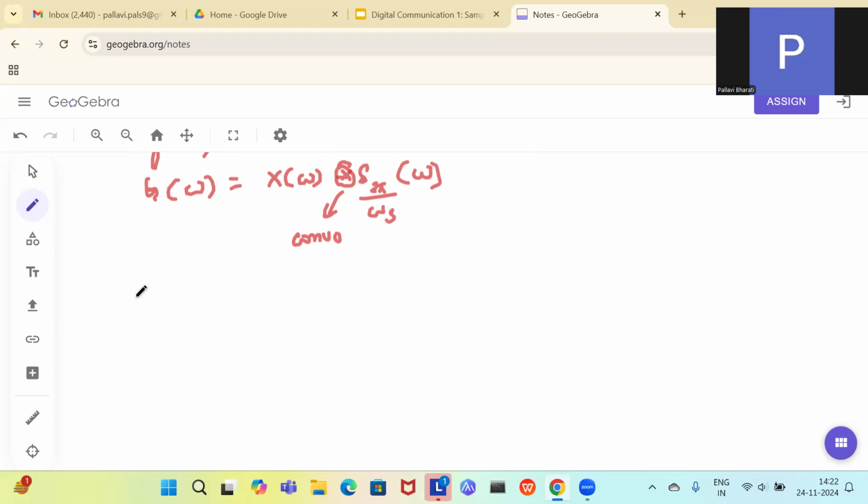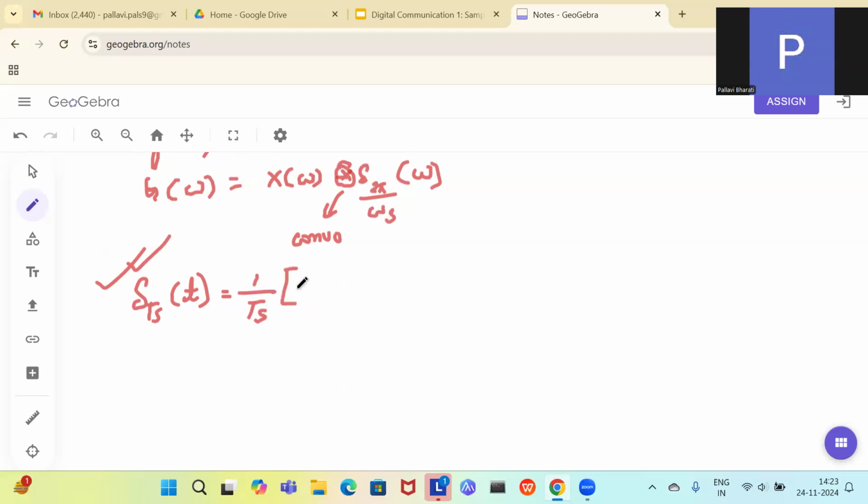When we take delta Ts(t), we can write it in the time domain as a trigonometric Fourier series. You need to remember this portion as you have already learned signals and systems. If not, you need to remember this part.